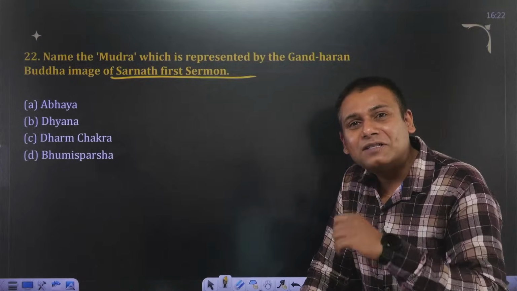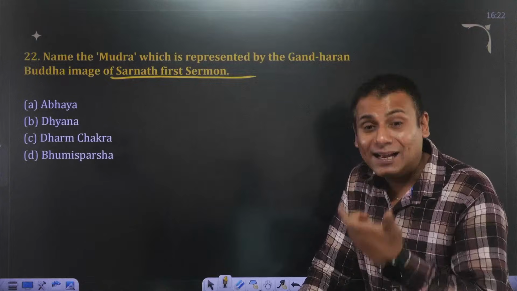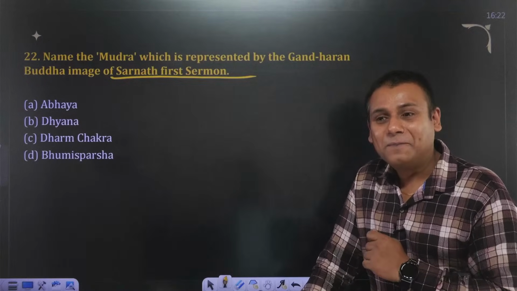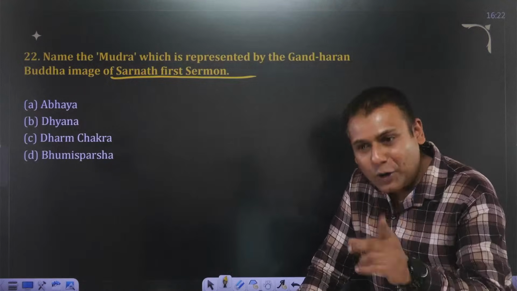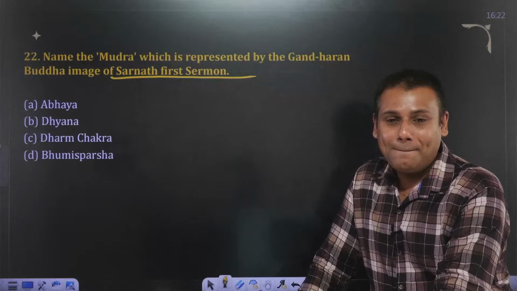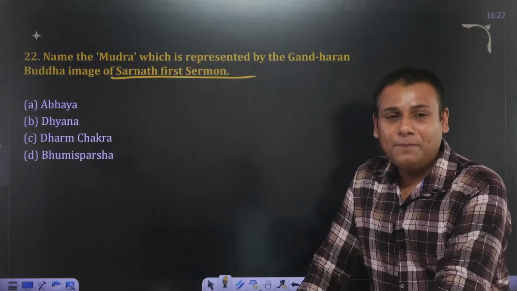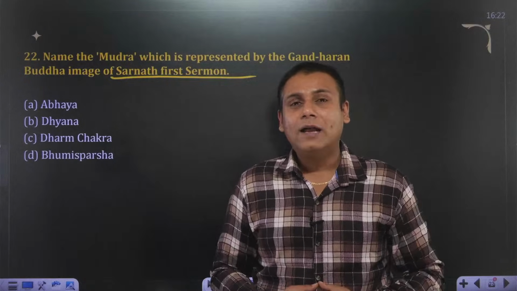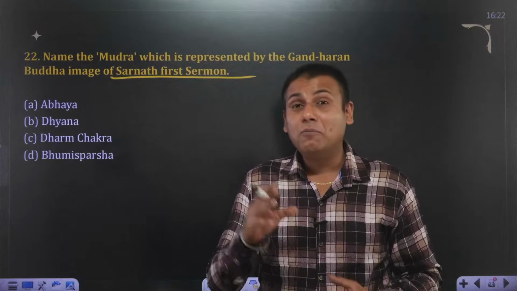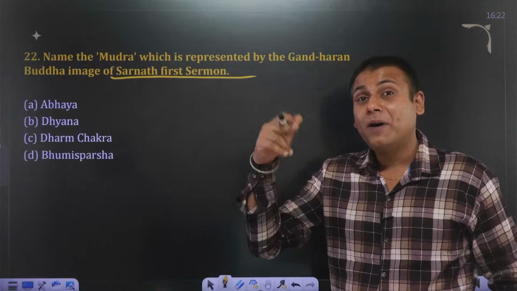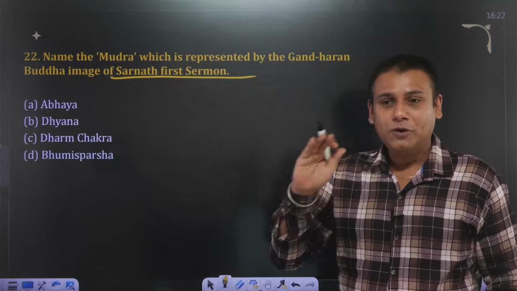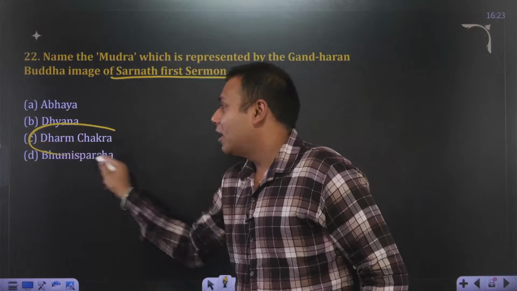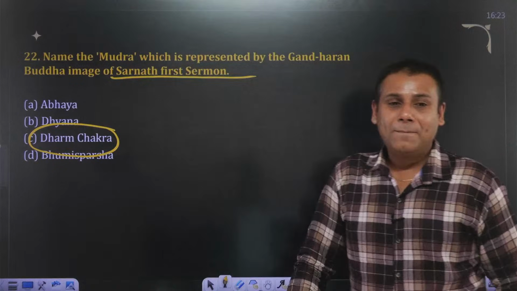What is the first sermon of Buddha called as? Very good, Dr. Akhil. What about the others? The first sermon of Buddha is referred to as Dharma Chakra Parivartan, and the mudra performed here is Dharma Chakra Mudra. Is that clear?